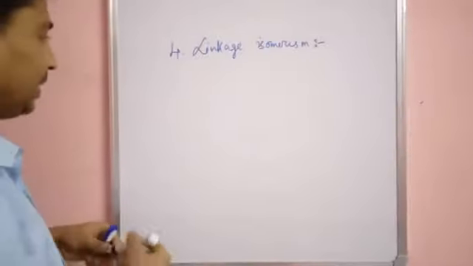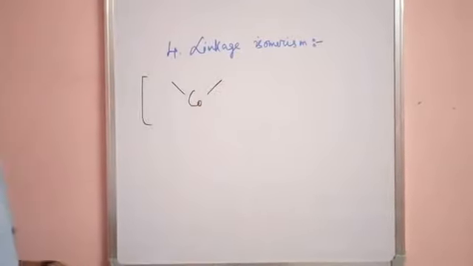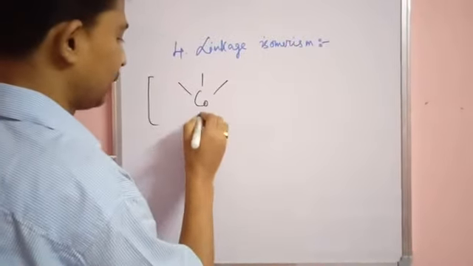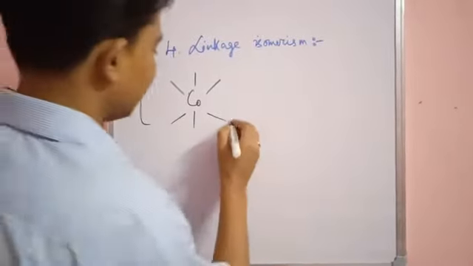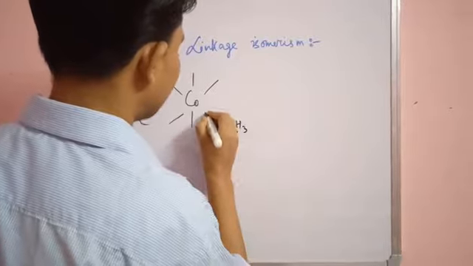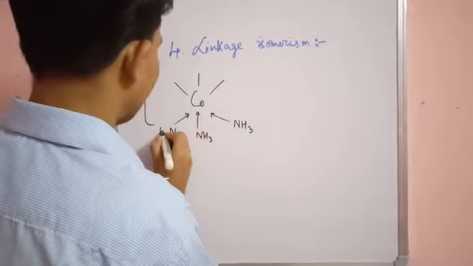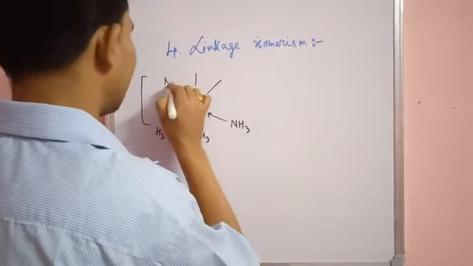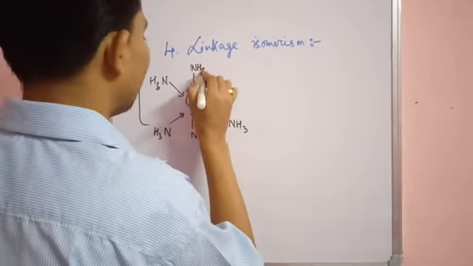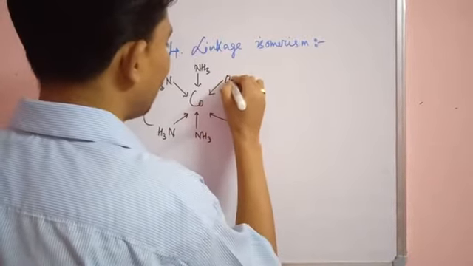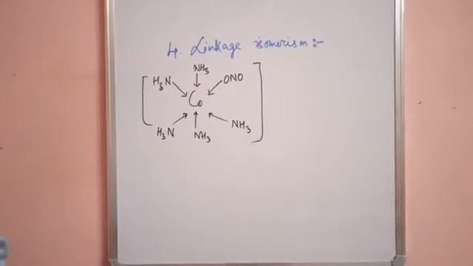Here we have five NH3 ligands, each coordinated to cobalt, and the other ligand is ONO, which means nitrito is acting as a ligand.